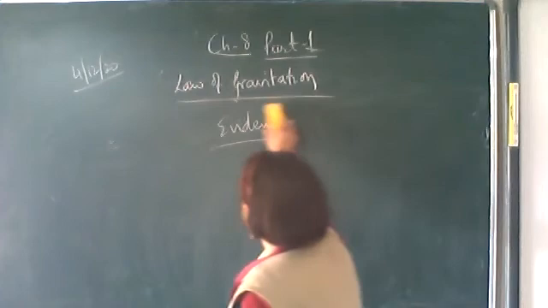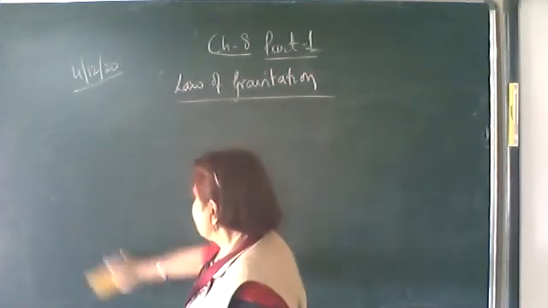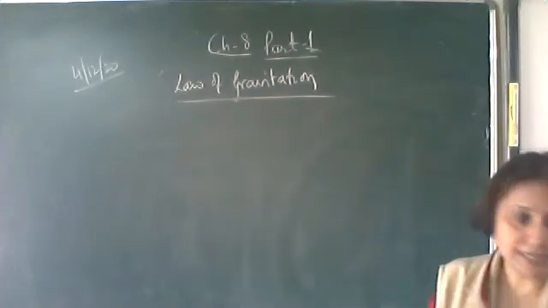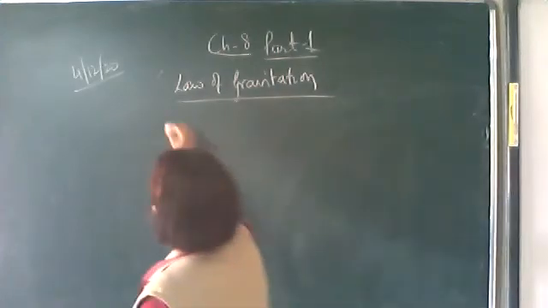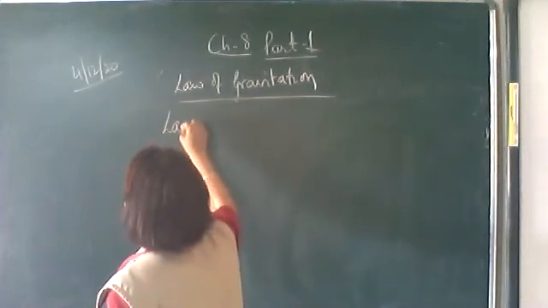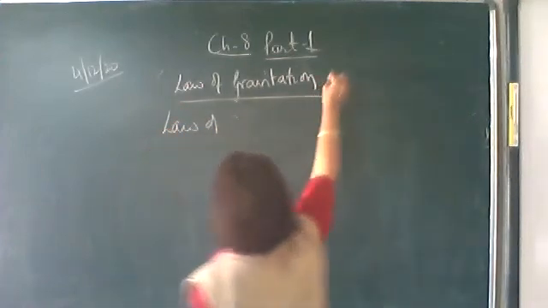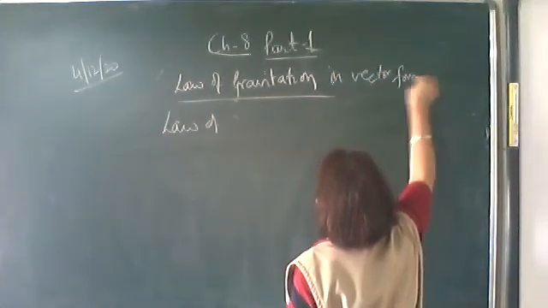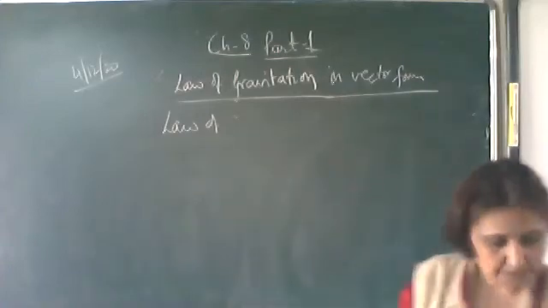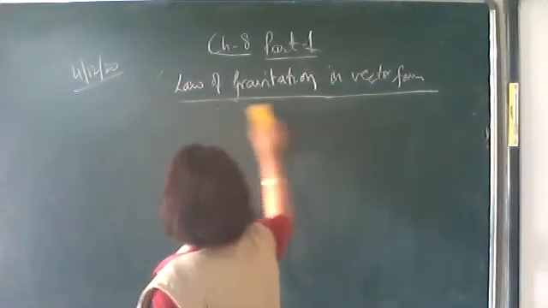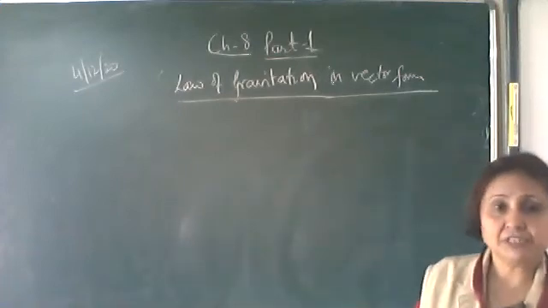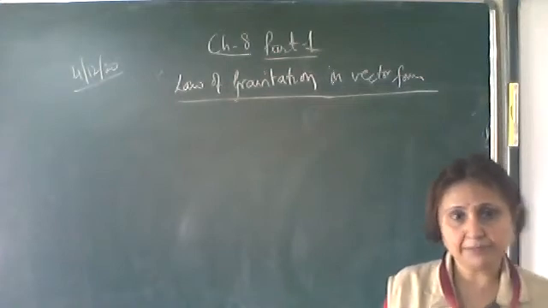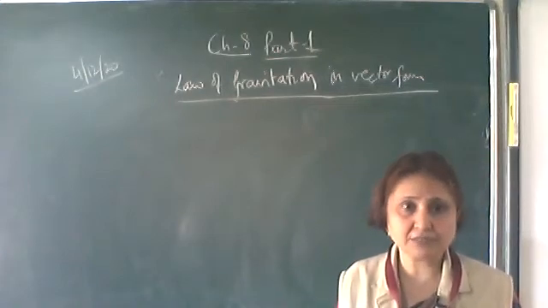Okay, now let's write this gravitational force, this law of gravitation in vector form. Law of gravitation is giving the force between the two bodies. The force is a vector quantity. Magnitude of the force is G m1 m2 upon r square.